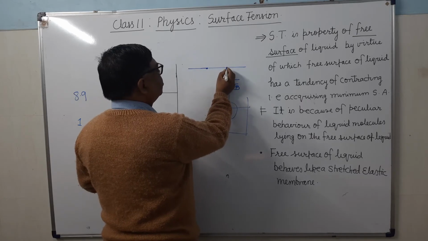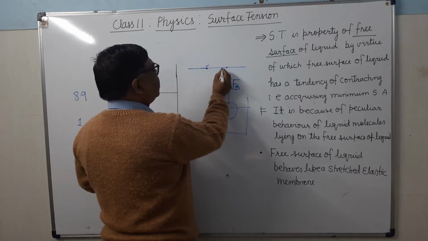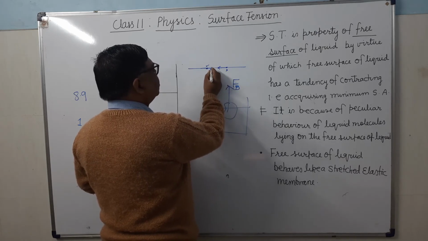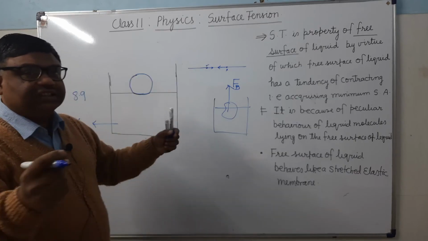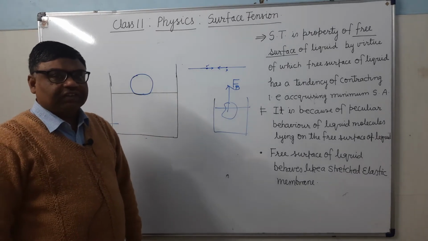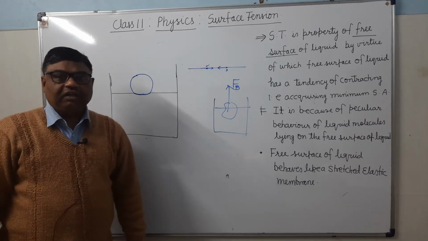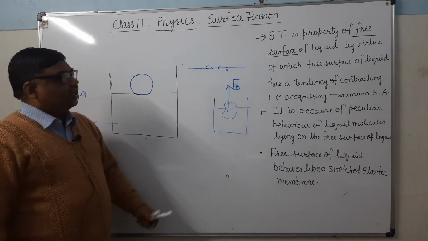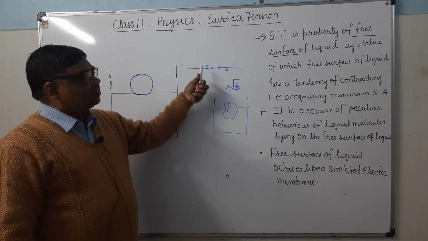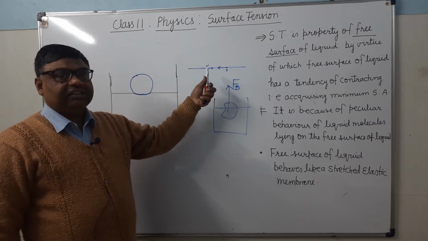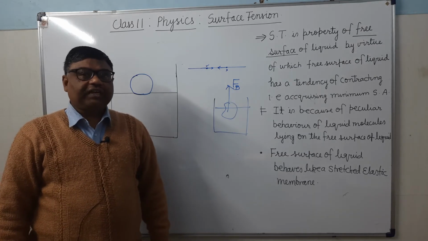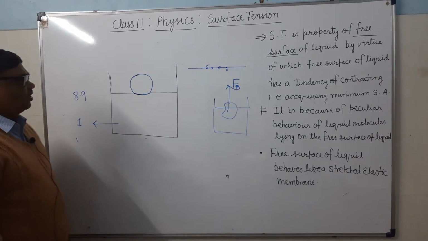Here these are two molecules; this one will attract this one and this one will attract this. Means a tangential force will act at the surface. Surface tension force acts tangentially to the free surface.